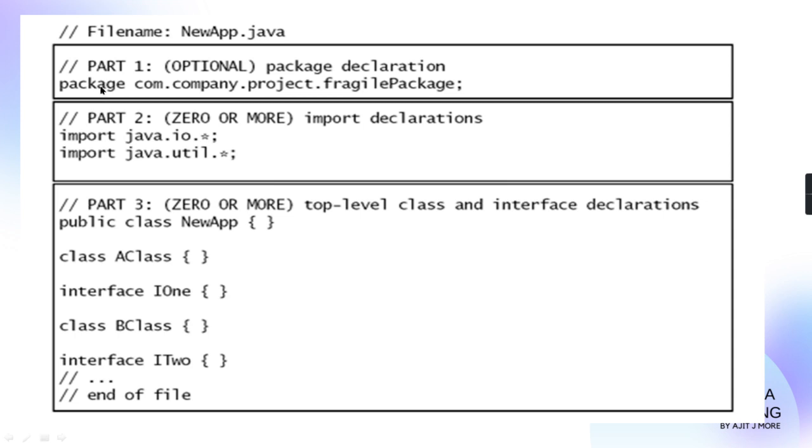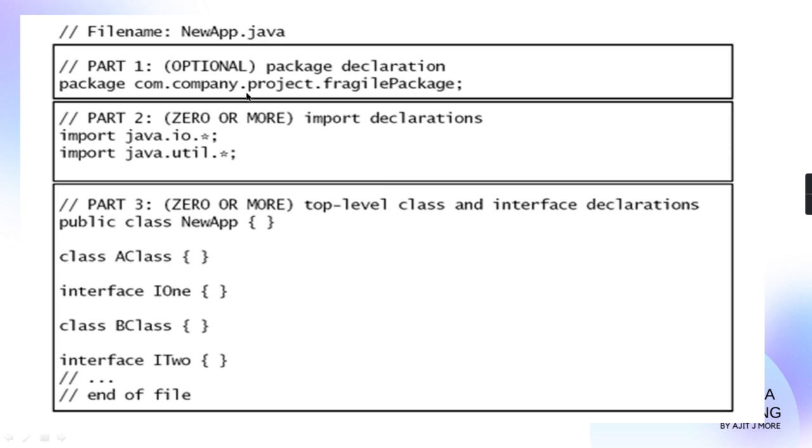Always remember, whatever you have done, if you want to distribute it to others, you have to put it in a package. What is a package? It is just a folder containing a group of related classes and interfaces. When you group related classes and interfaces and keep them in one folder, that becomes a package. But you want to tell that this file is a part of that package, so this is the first line you have to write in that file. When you write this line, it is informed that this file is a part of that package.